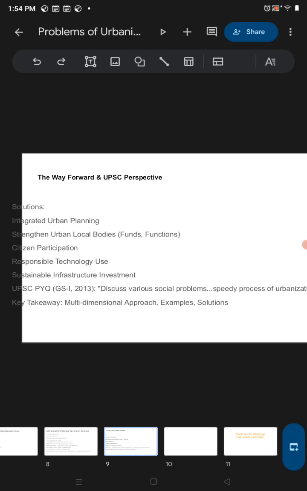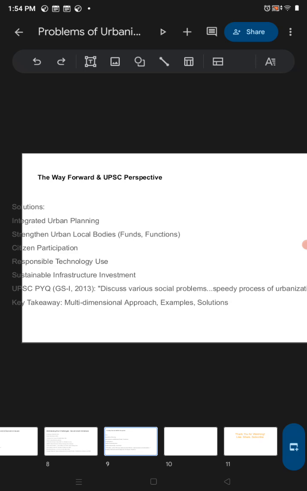It will include more green vegetation, more transportation, and providing basic facilities and amenities to the poor and market people. Strengthen urban local bodies